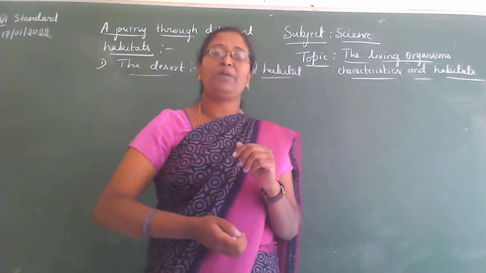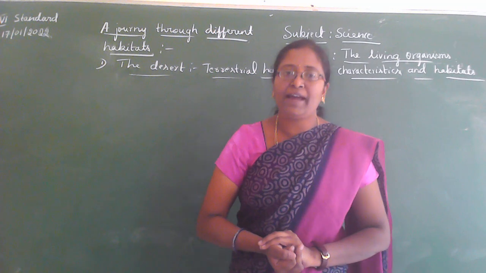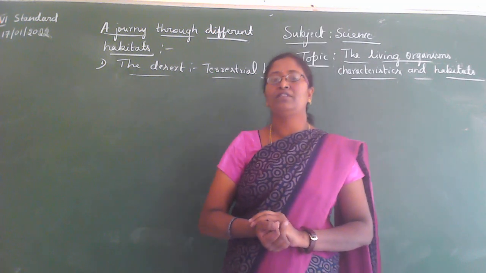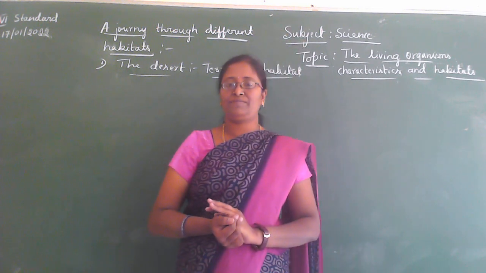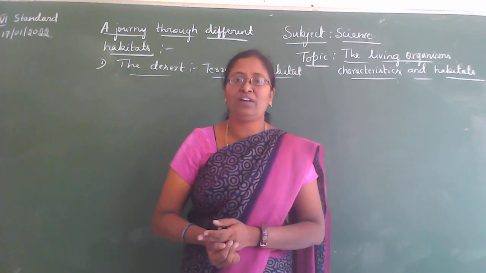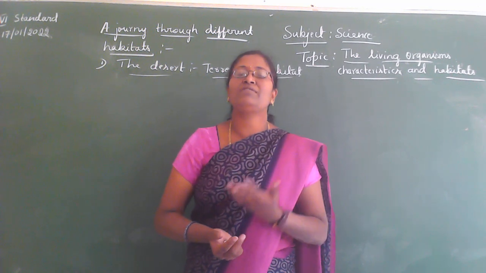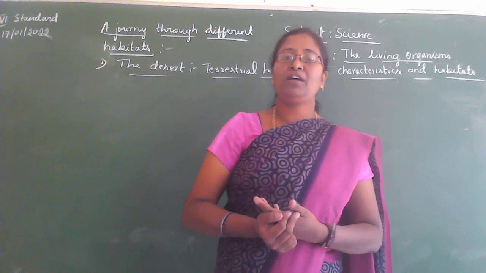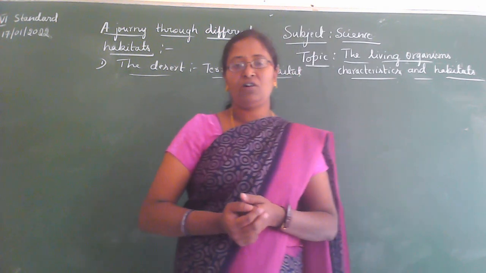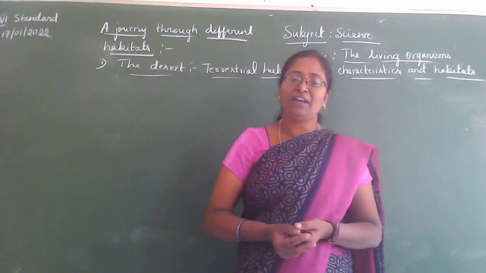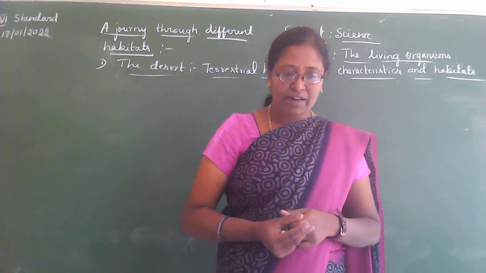You know, children, about the abiotic factors and the biotic factors. Give an example for abiotic factors. Abiotic factors means the non-living things. We can take soil, temperature, heat of the sun, light. These are all abiotic factors. Now give an example for the biotic factors, the living things, including plants and animals. These are all biotic factors.